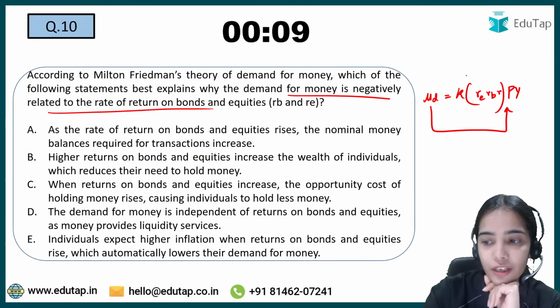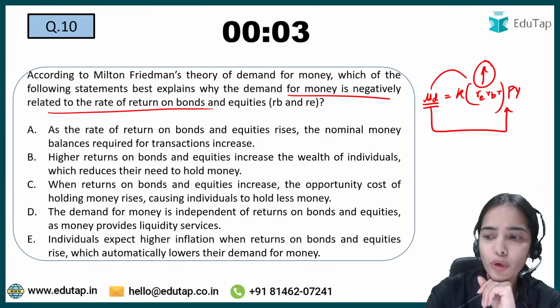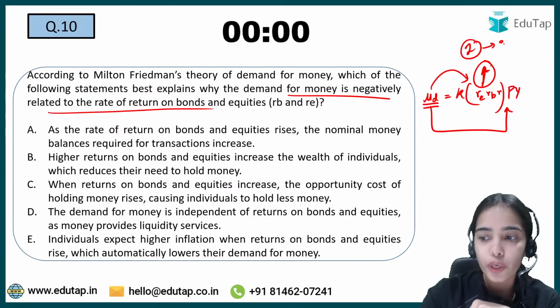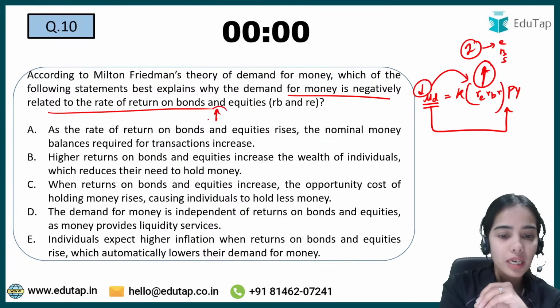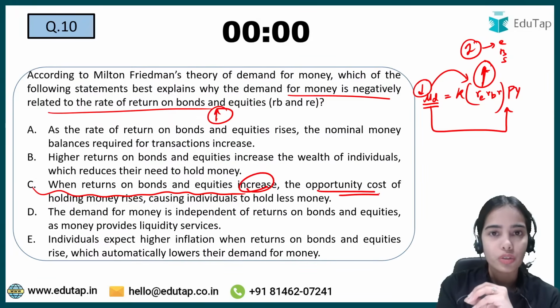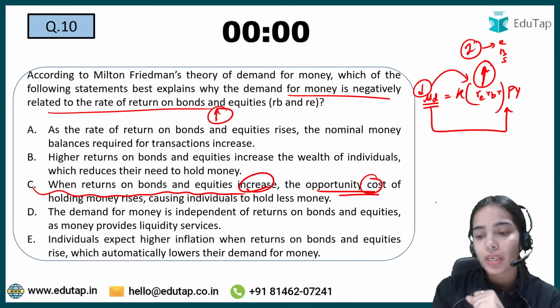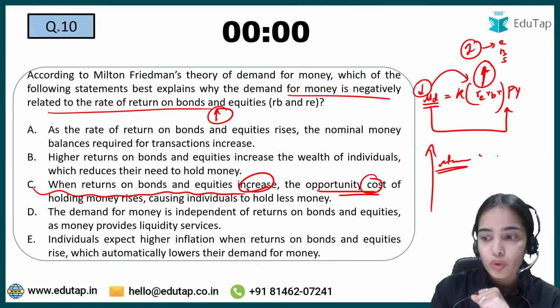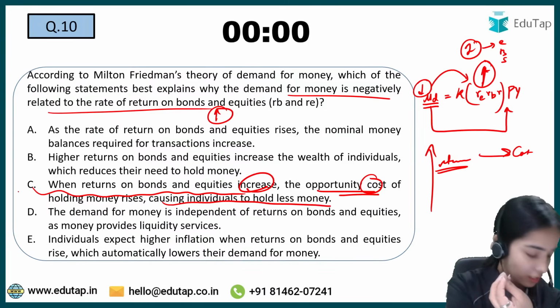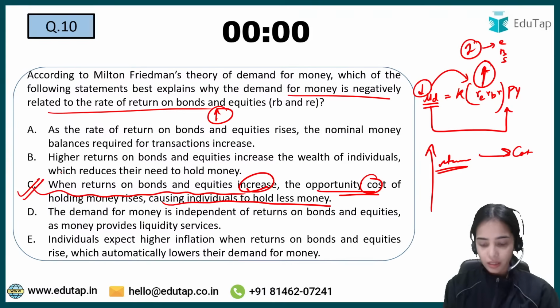Okay, so basically if the returns are high, would you want to hold more money? Would you not want to invest the money? So when the returns are high, you would want to invest more money. You will invest the money in equity or bonds or your savings, and you will demand less money. So when returns on bonds and equity increase, the opportunity cost, the cost of holding money, has increased because there are more returns. So individuals will hold less money. This is the idea. Okay, so C is the answer here.